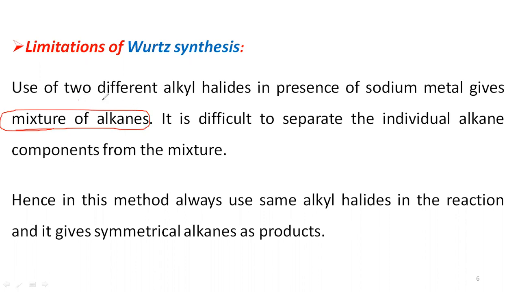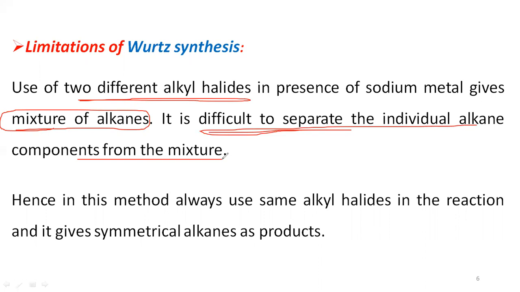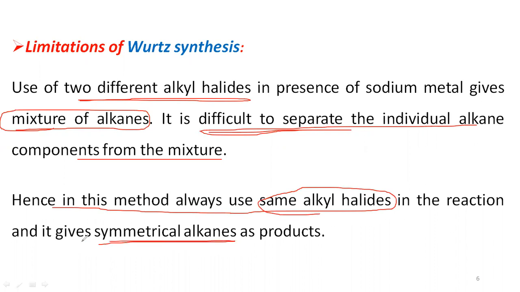If you are using two different types of alkyl halides in that reaction, that leads to produce a mixture of alkanes. And it is very difficult to separate the individual alkane components which are present in that mixture. So that is the problem. Because of that reason, there is a limitation for this Wurtz synthesis. So we can use the similar type of alkyl halides. Hence this method always uses the same alkyl halides for this reaction, so that we are going to get symmetrical alkanes as the products.